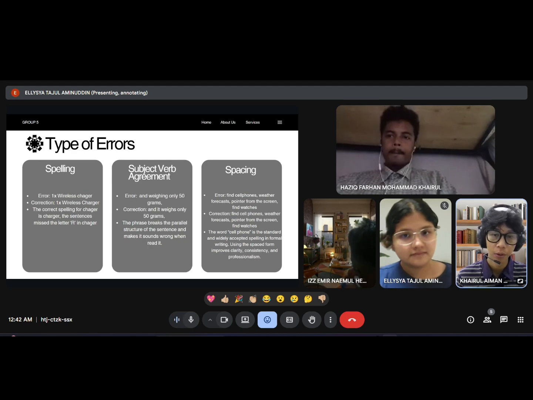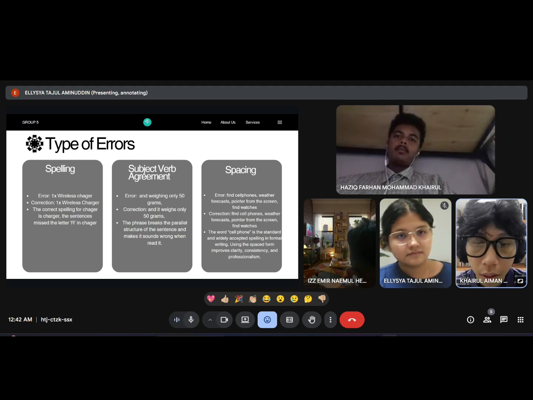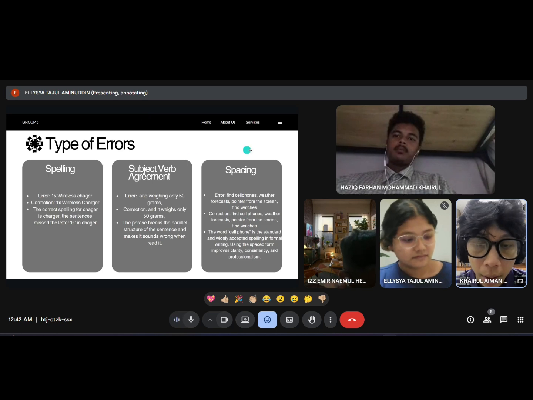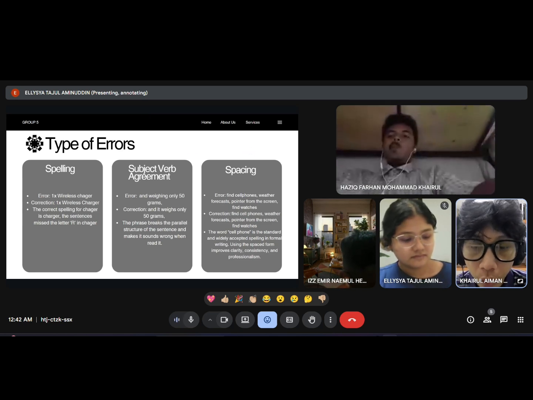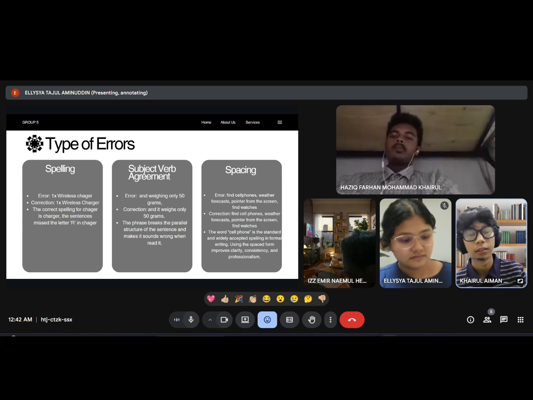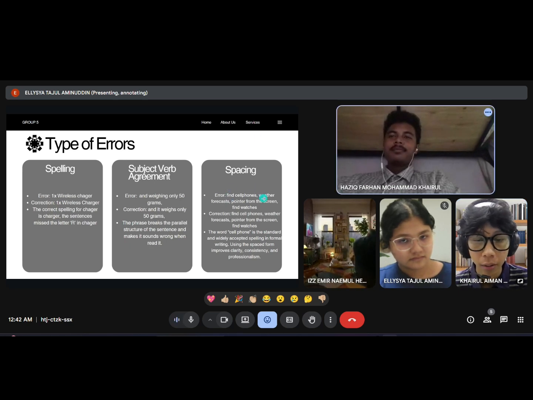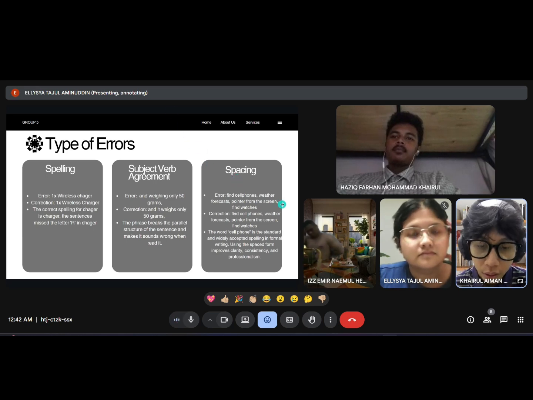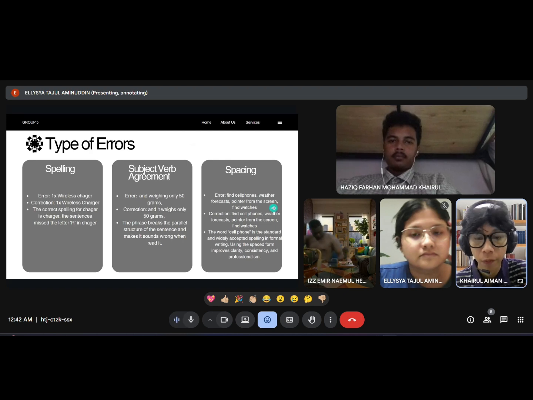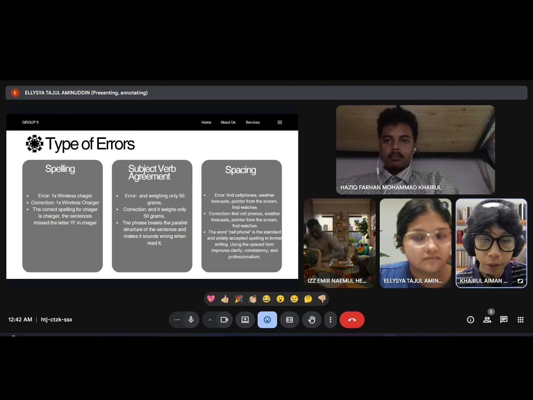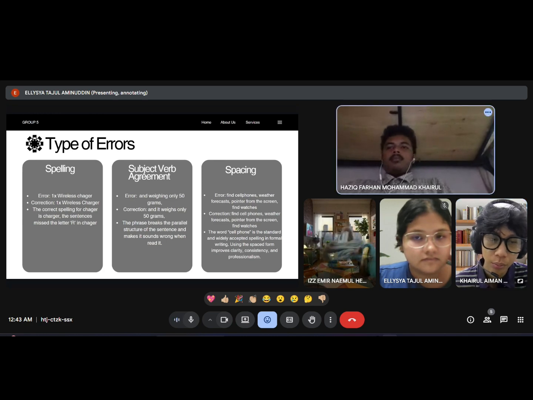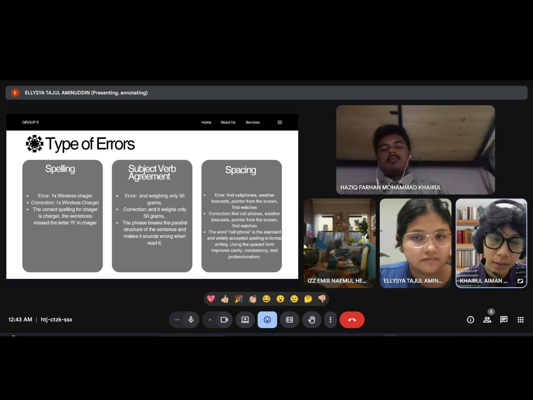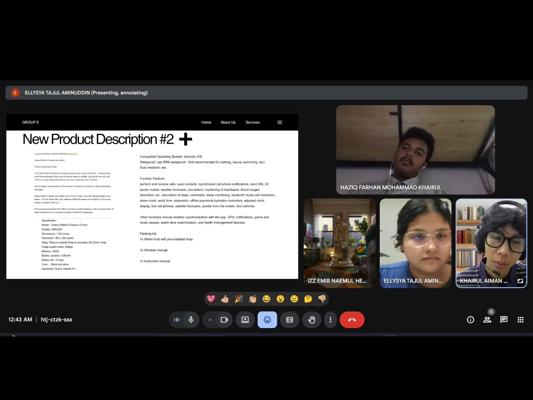And lastly, we found a spacing error, which is the word "findcellphone." The correct spacing is in between cell and phone itself. The word "cell phone" is the standard and widely accepted spelling in formal writing. Using the spaced form improves clarity, consistency, and professionalism. So to avoid confusion and to make it sound professional, we put a space between cell and phone.